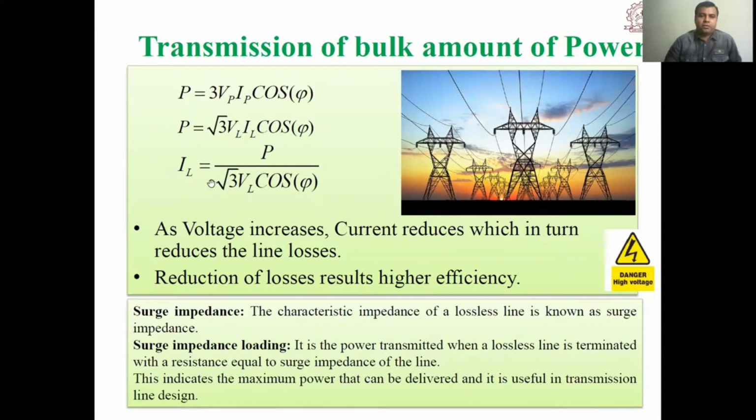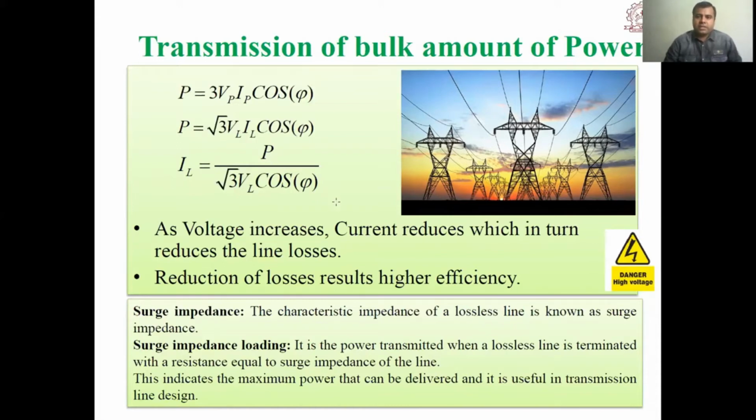We can see from this basic equation that as the voltage level increases, the current level is reduced. As the current level is reduced for handling the same amount of power, the losses of the transmission line are reduced, and the efficiency of power transmission is enhanced.